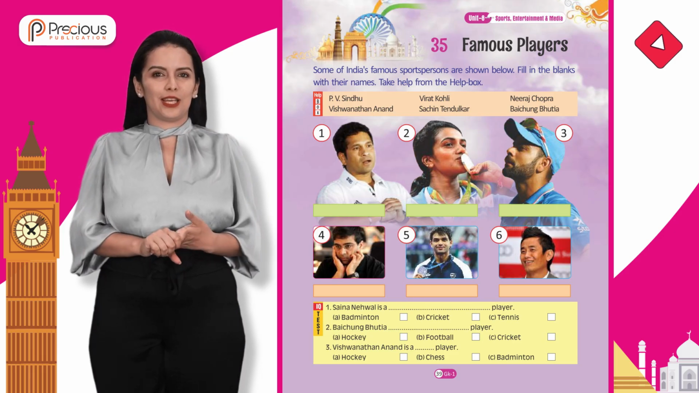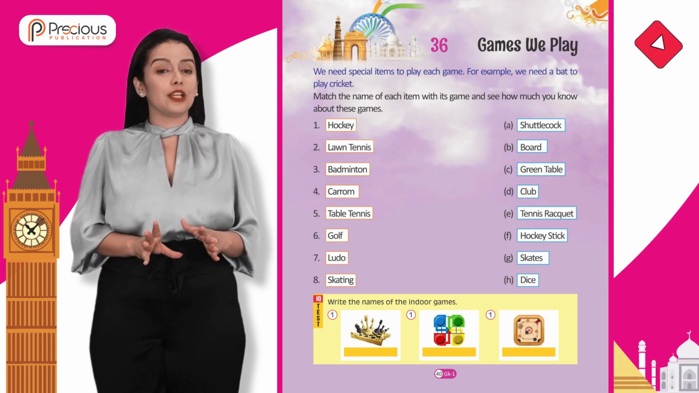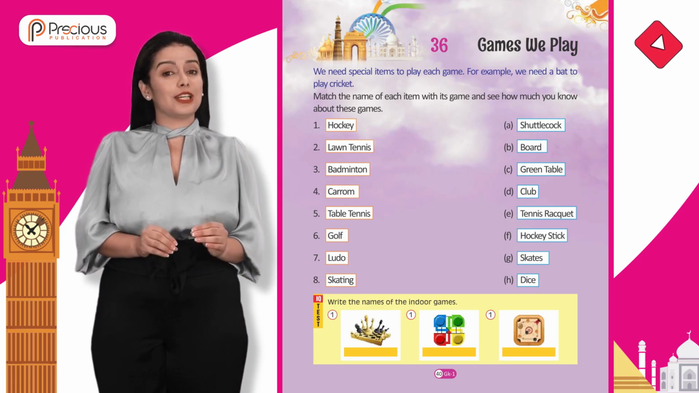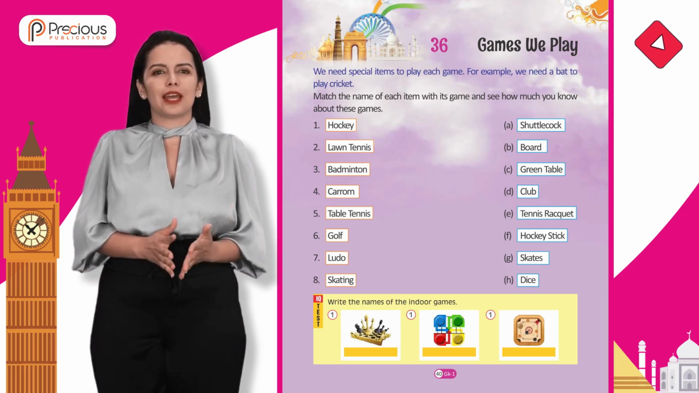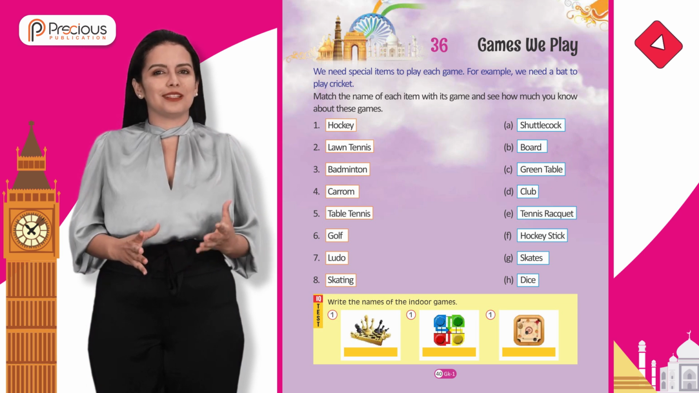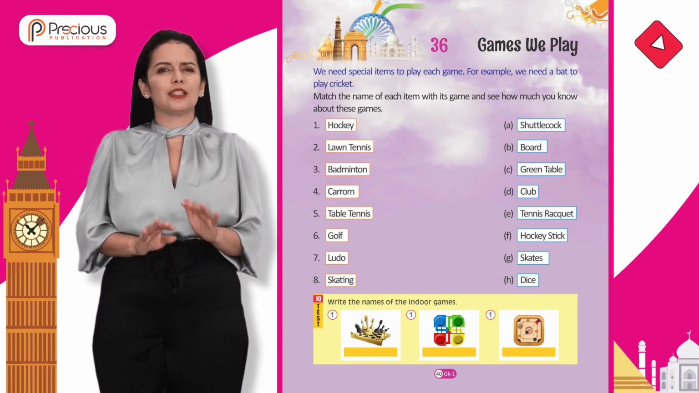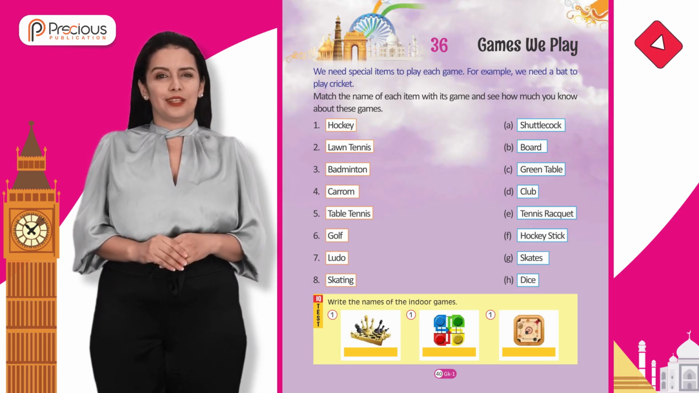Chapter 36, Games we play. We need special items to play each game. For example, we need a bat to play cricket. Match the name of each item with its game and see how much you know about these games. A test. Write the names of the indoor games.